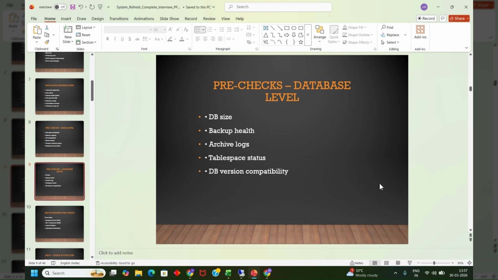The interview questions that are asked are about what the pre-checks are. They will ask you about the RFC connection. The transport of copies that we created was for RFC connections. For background jobs also, you cannot directly create a request. There also you have to check and identify how the background jobs are to be scheduled and refreshed. The license also you have to adjust manually. I've shown you the BD54 transaction code. Note down the logical name of the system. That is also a part of the pre-check activity. Then at the database level, you have to identify that the production system will always have more data.